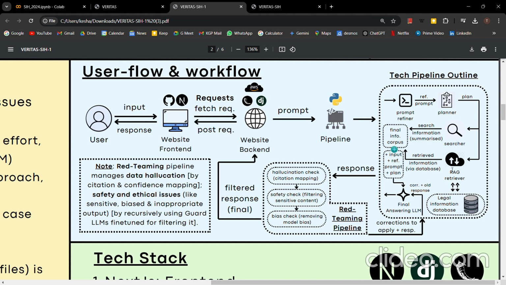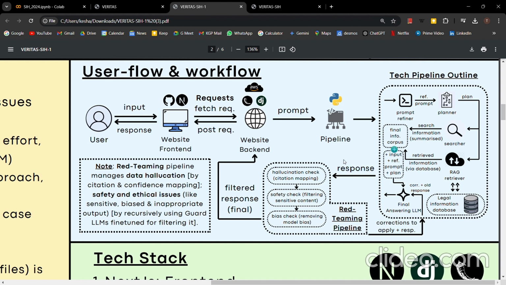And then this retrieved information will be passed to the final information corpus, right? This combined with the input that we were given, combined with the refined prompt, and combined with the plan, we have a final new corpus of information, right? This will go into the final LLM responsible for answering, right? This LLM will generate a response, and that we will consider as our first response, right?